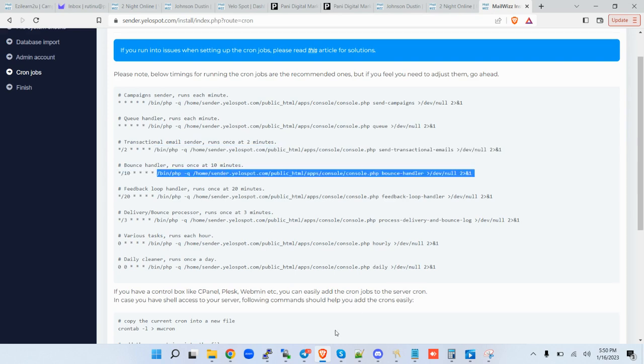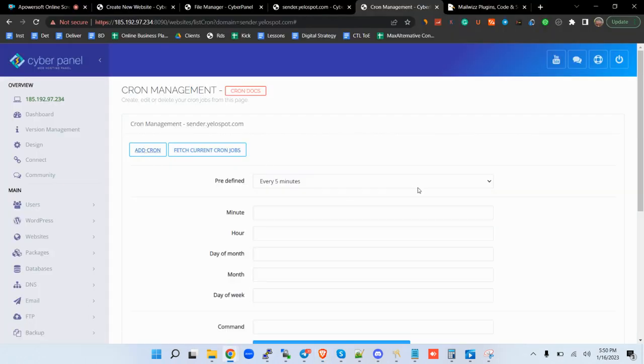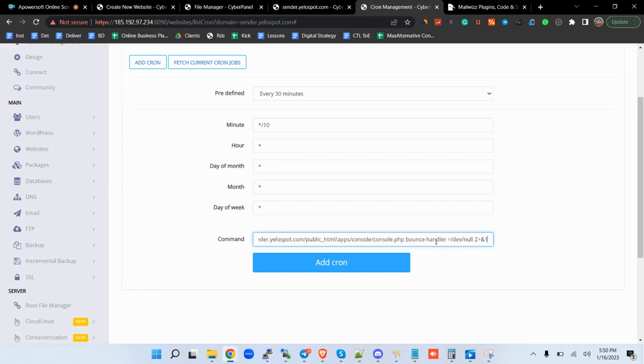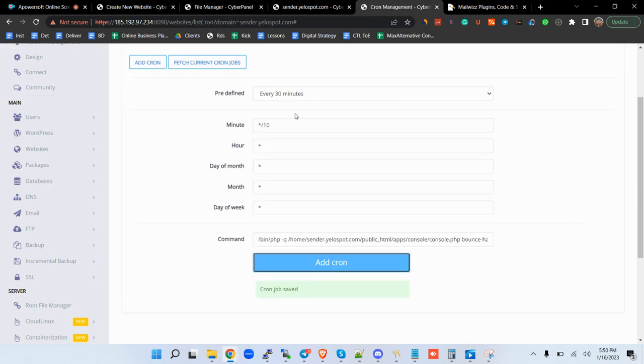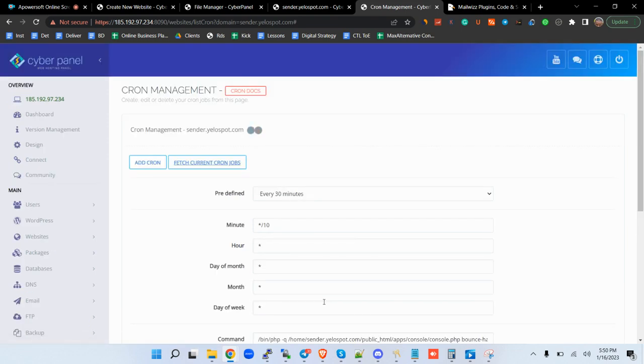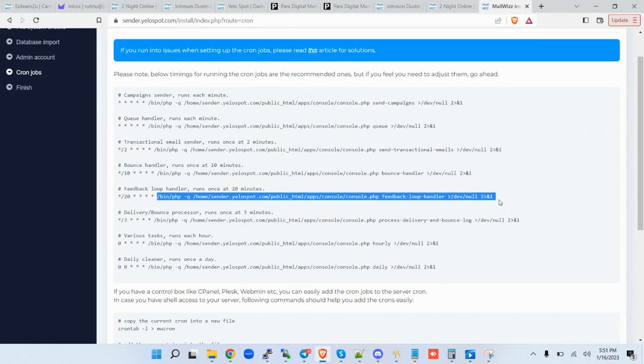This is the one that handles the bounced emails. 10 minutes. So after every 10 minutes, the system will be able to give you a new set of bounced emails, if any. So you go to the next one, it's 20 minutes.